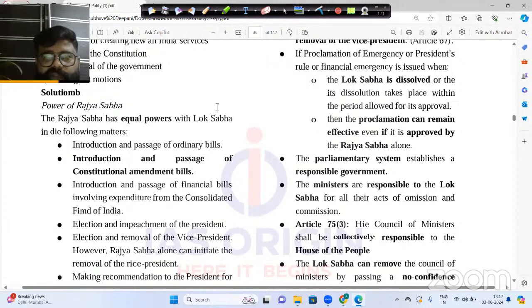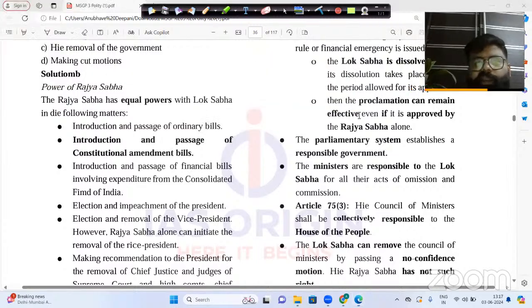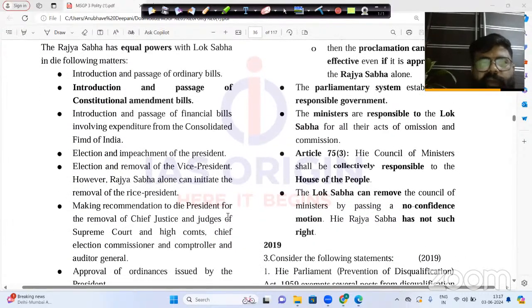Now this is actually very, very important. This is what I was basically talking about: whenever you study the PYQs, you do not just have to understand the correct statement. You also have to go for the incorrect statements, because these incorrect statements will give you the idea of upcoming questions of UPSC prelims.